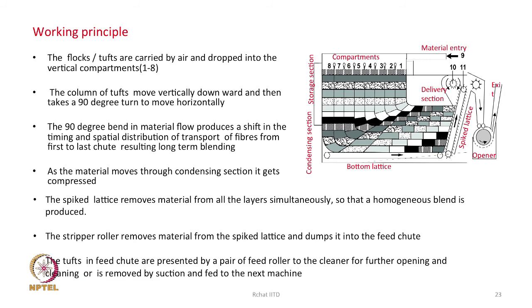As the material reaches the spike lattice, it is lifted; part of the material will be returned back by the Ebener roller, the rest goes forward, the stripper roller will remove it, and then it will go into the delivery chute,